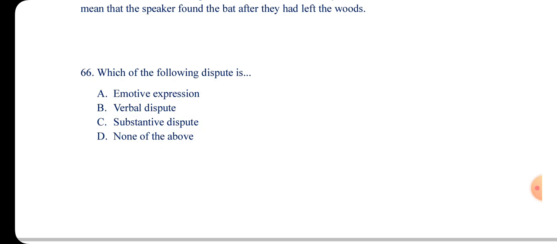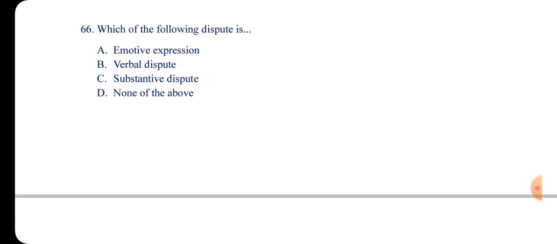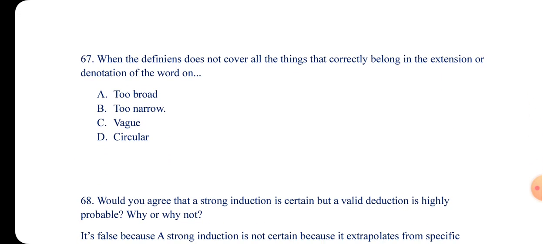If they ask you which of the following dispute is based on fact, then you say it is a substantive dispute. Pay attention to this. If it is about fact, it is a substantive dispute. If it is about the meaning of a word, it is a verbal dispute. So I'm sure they are going to ask you about any of these things. So know the differences so you can answer it.